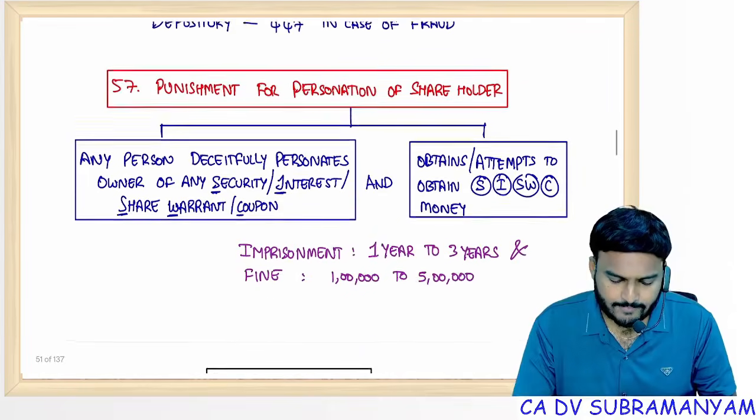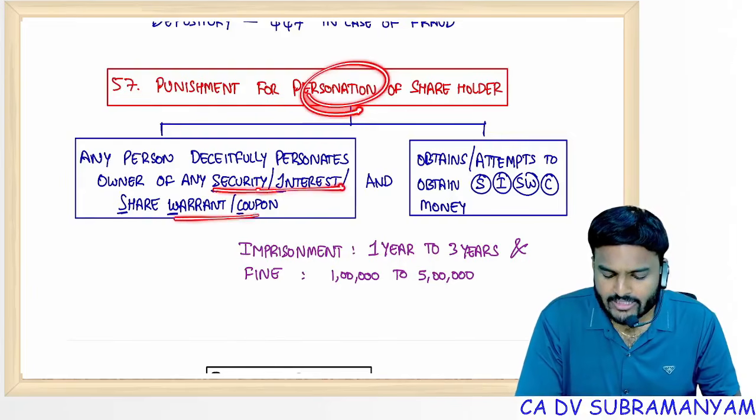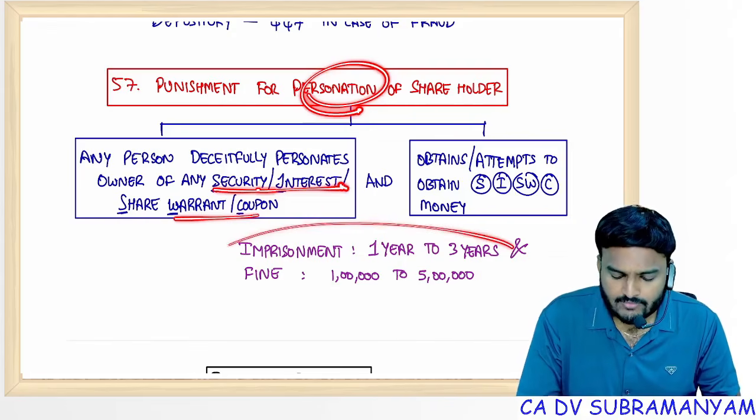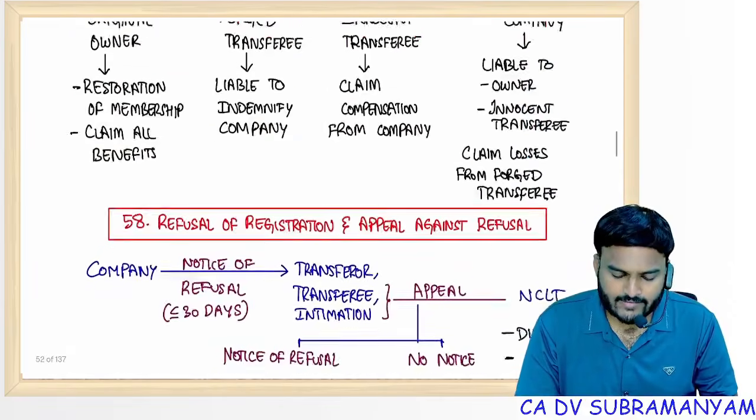Punishment for personation: any person trying to get the benefit associated with the security or any interest, or simply personating himself as a member of the company, gets this punishment: 1 to 3 years imprisonment, 1 lakh to 5 lakhs fine.